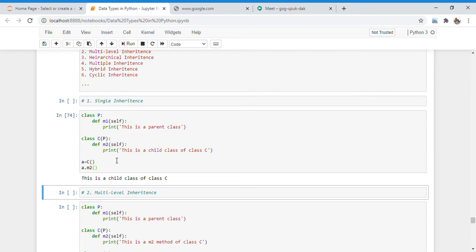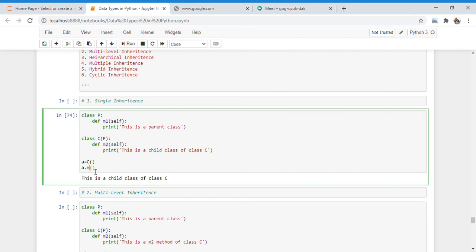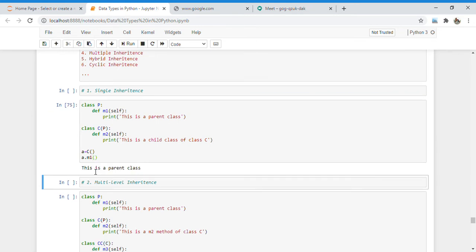But to acquire a method from our parent class, there is no need to create another object. Here, in place of m2, I just call the m1 method, and if I print it, then I am able to access the parent class also. So this is a very big advantage of inheritance. This is all about single inheritance.